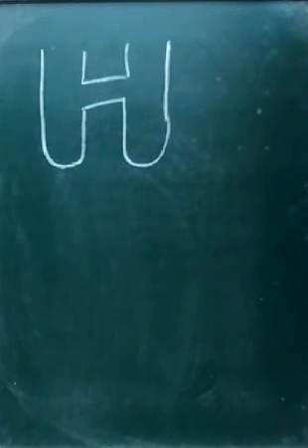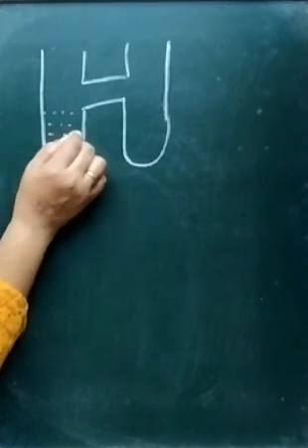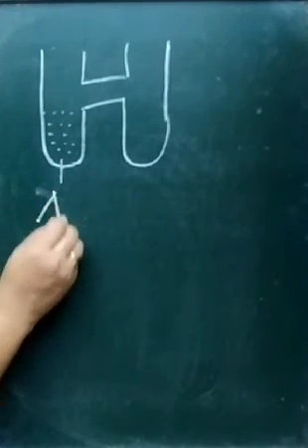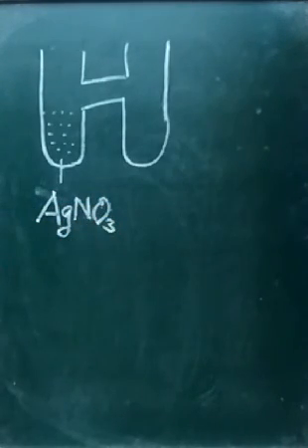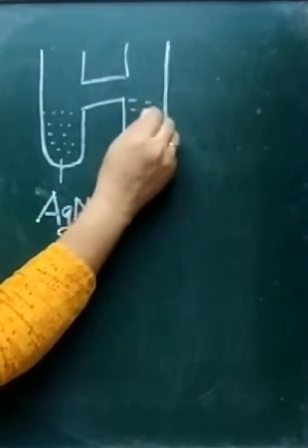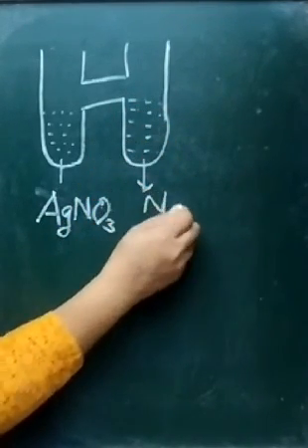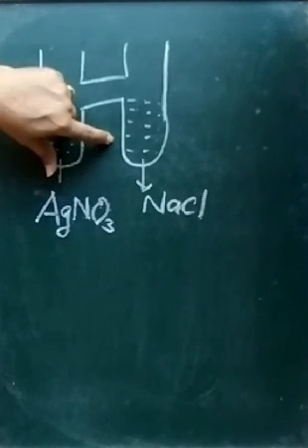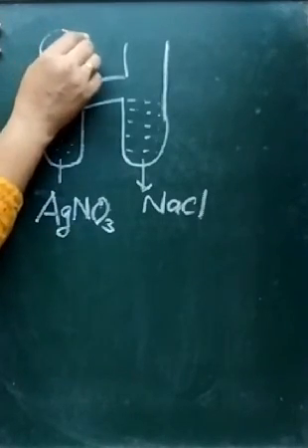In this S-shaped tube, on one side he filled AgNO3, that is silver nitrate solution. On another side he filled sodium chloride. The two different aqueous solutions were filled. Then he sealed this S-shaped tube.